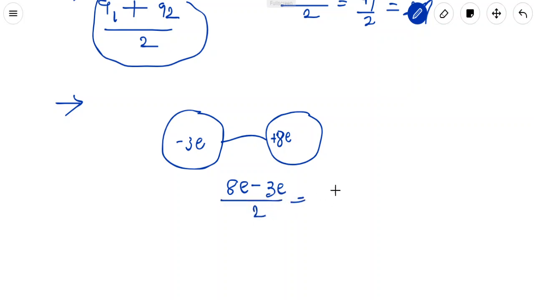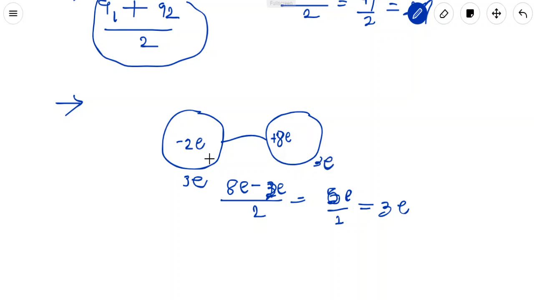This gives us 5e by 2, so it is 2.5e, but that is not possible, so we have to assume another value. Suppose the first sphere has 2e charge, then 8e minus 2e is 6e, by 2 it is 3e. So both spheres have 3e charge.